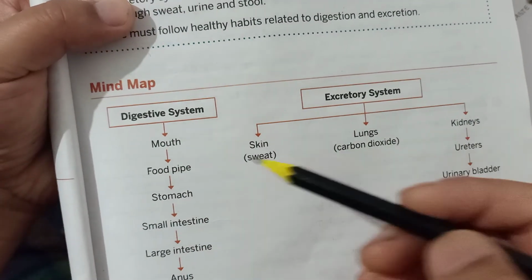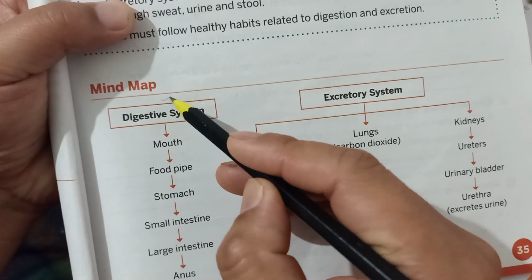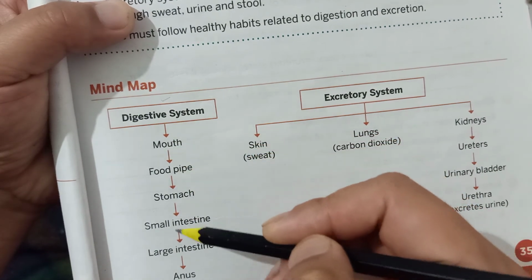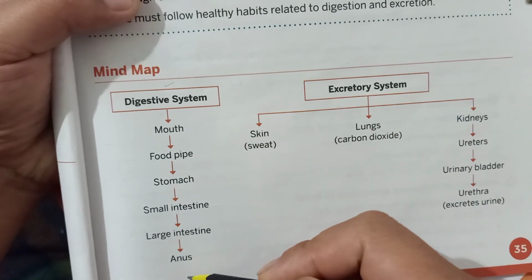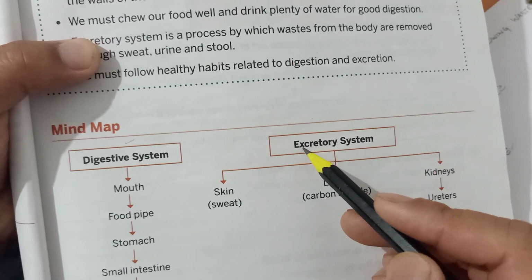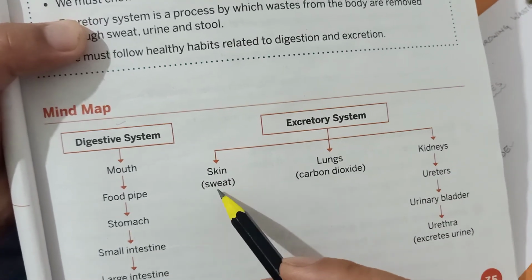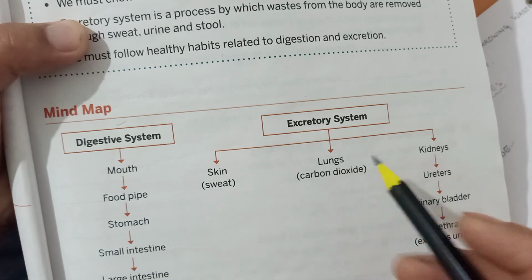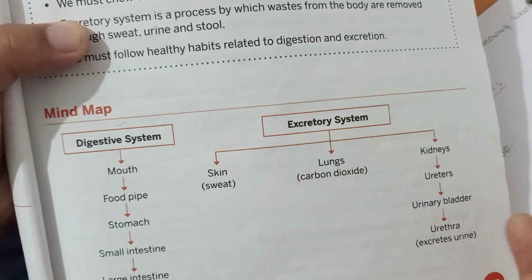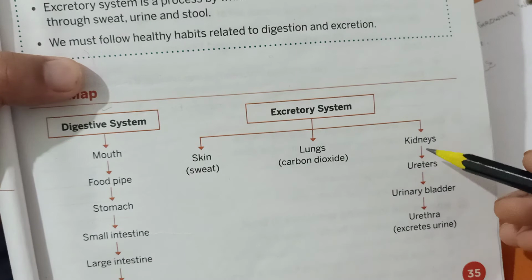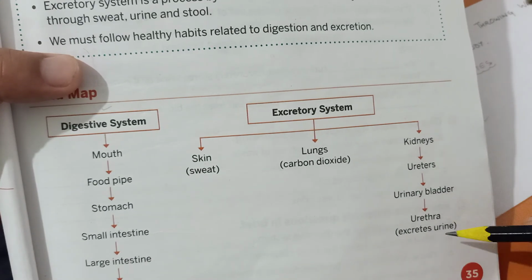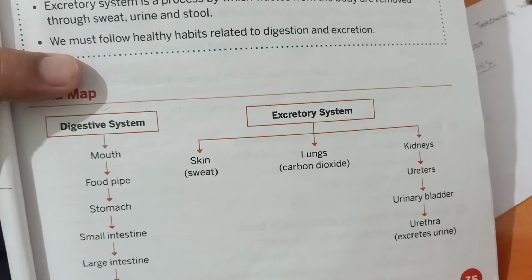Whenever you see the mind map of the digestive system, you'll find all the organs over here. Whenever you see the mind map of the excretory system, you will see different types of waste products as well as organs related to that particular waste product, and you'll also find the excretory system or the urinary system.